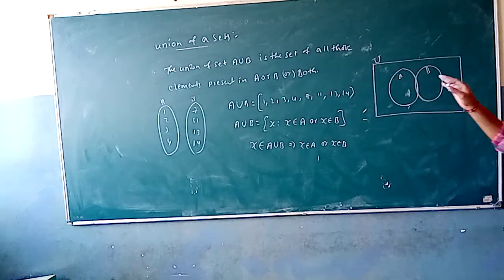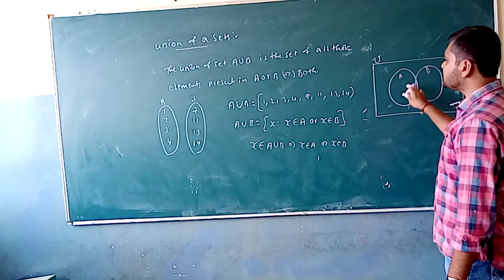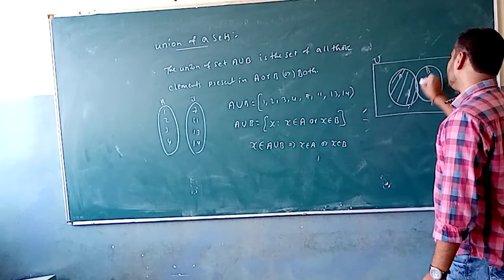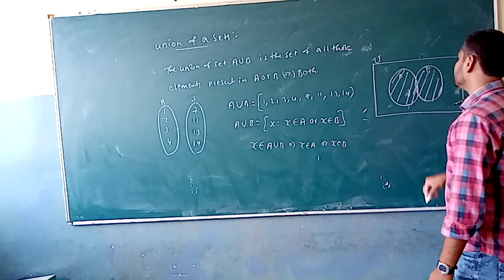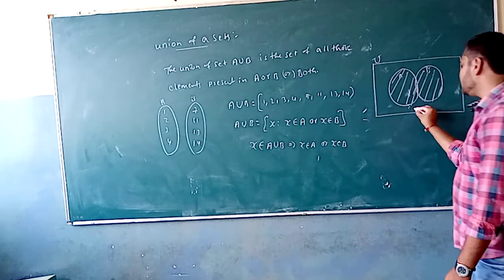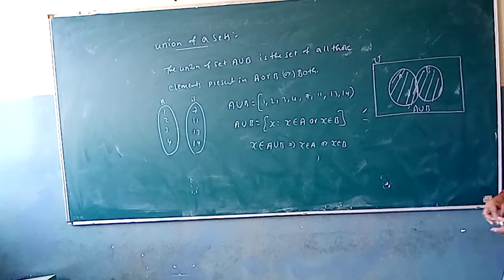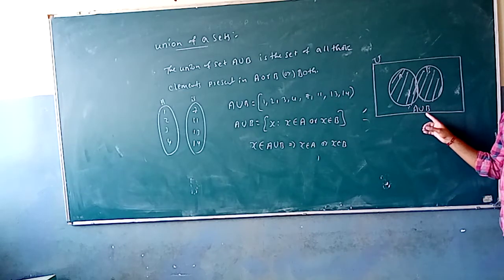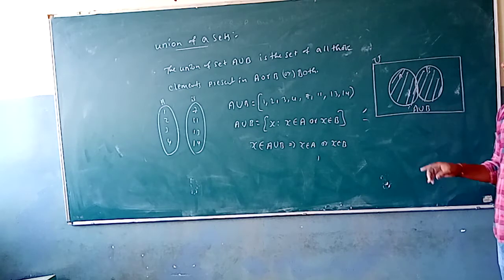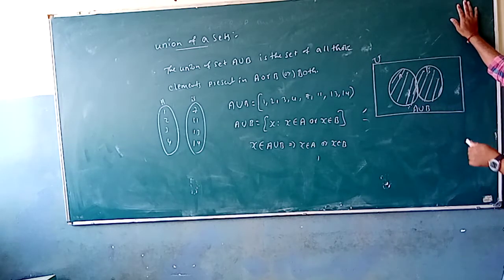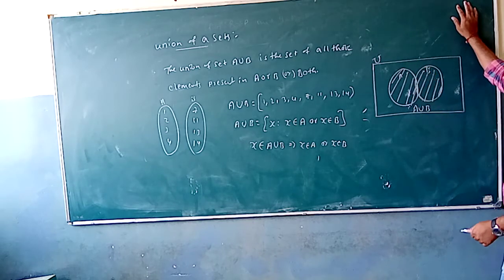Now we say A union B is the elements present in A or B, meaning the complete set A and the complete set B are going to be present in A union B. In a Venn diagram we can represent it like this. So A union B is the element which is present in A or in B. Pay attention: when we say A union B, the elements can be in A or in B, and this combination of elements we call the union of sets.